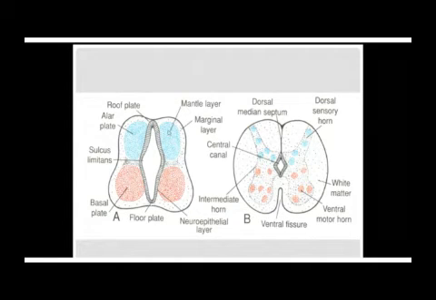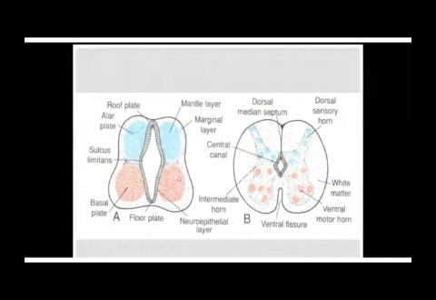No, mantle layer means all the surrounding neuroblasts which have been derived from the neuroepithelium. So the neuroepithelium multiplies and gives rise to primitive nerve cells known as neuroblasts, which are going to increase the thickness of the neural tube in the region of the spinal cord, forming a layer known as the mantle layer.